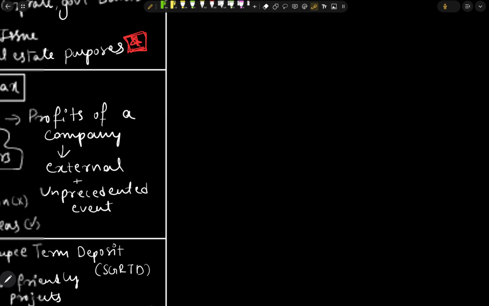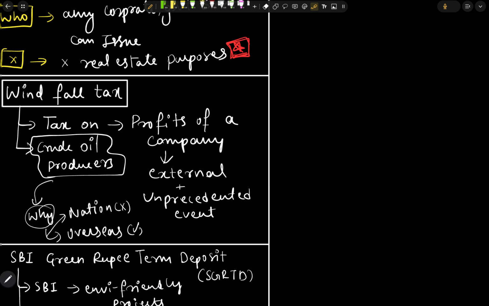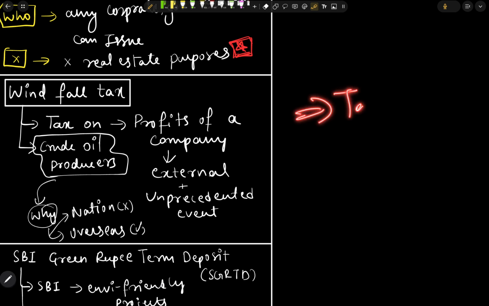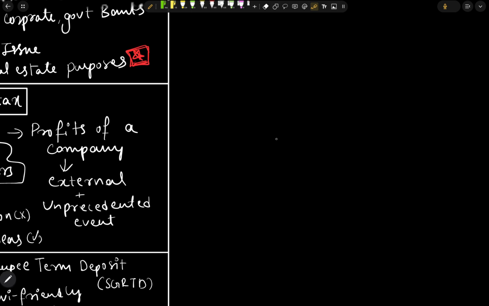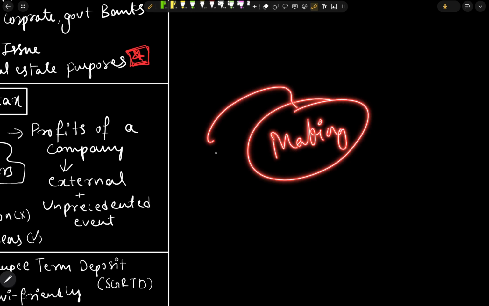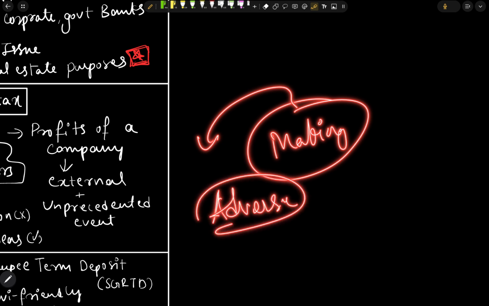Seeing this, the government charged a tax on the companies which were making huge profits by taking advantage of the adverse crisis of the Russia Ukraine war.